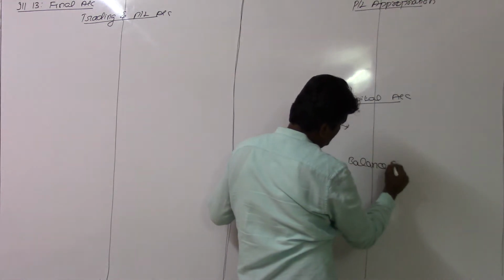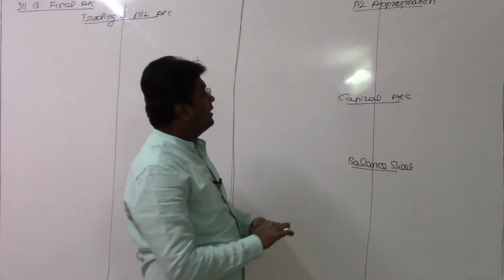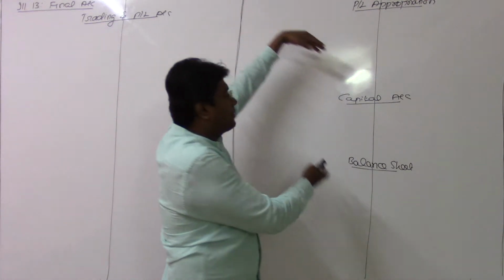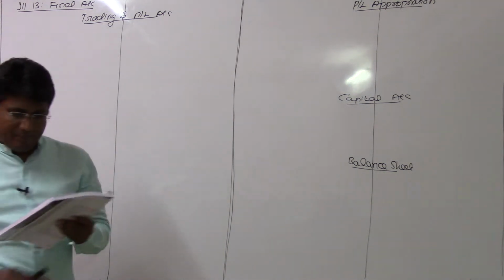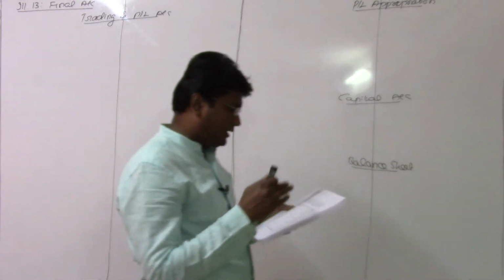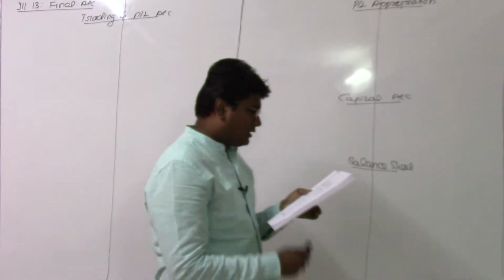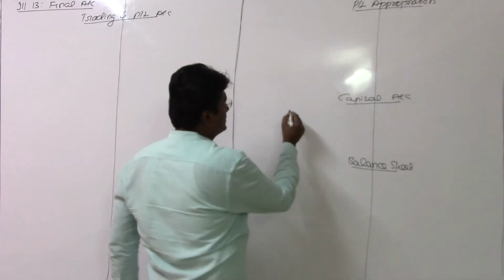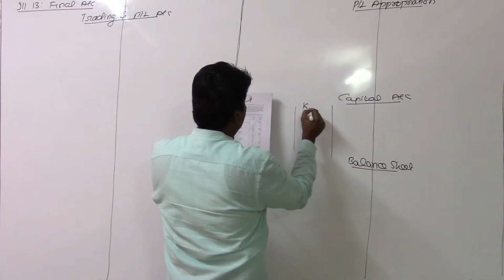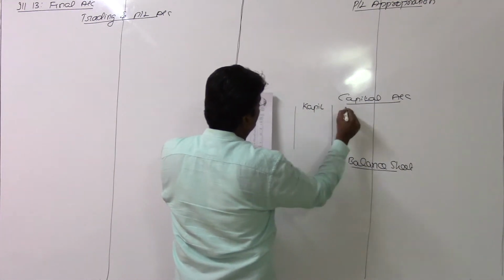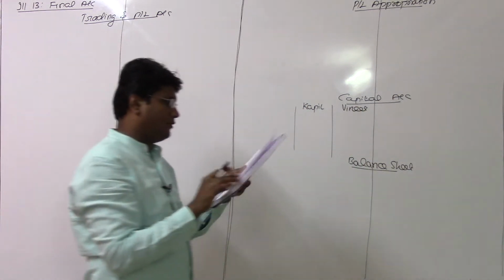This is one comprehensive illustration for better understanding. Most probably we apply only these two blocks, P&L appropriation and capital account, but here the complete final account is going to be discussed. I'll first post the items given in the trial balance and make the adjustments later. Kapil and Vineet were partners, so I will have two columns for the two partners here.